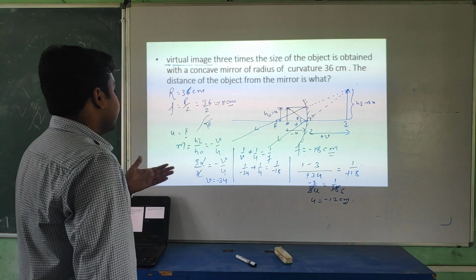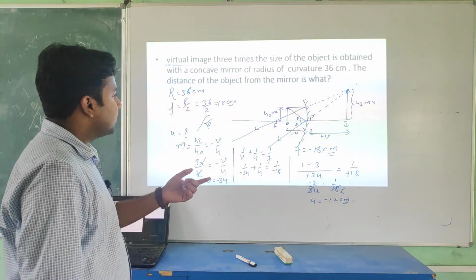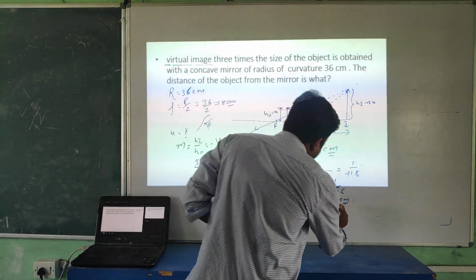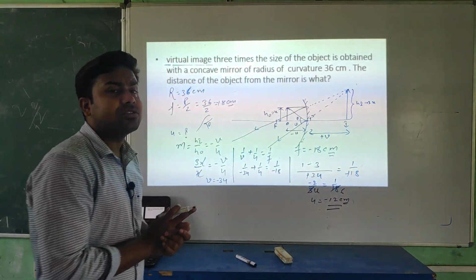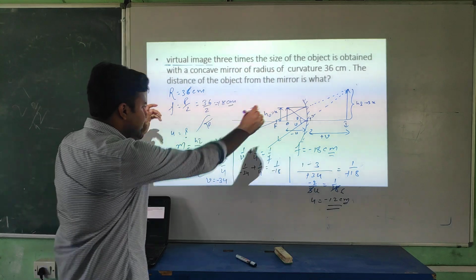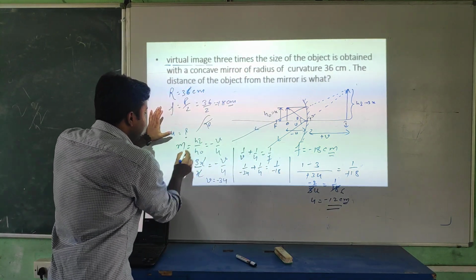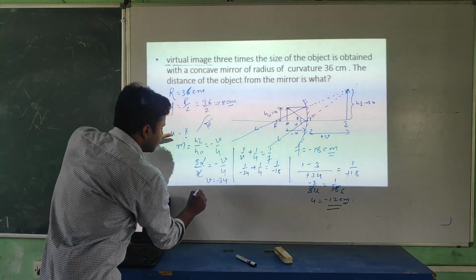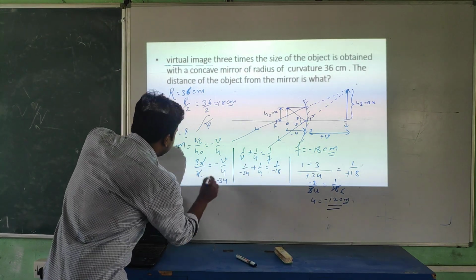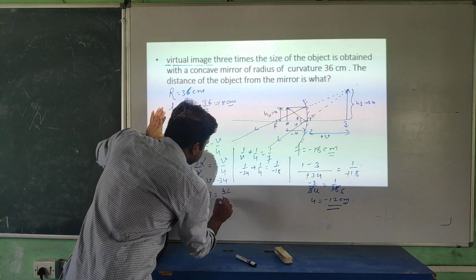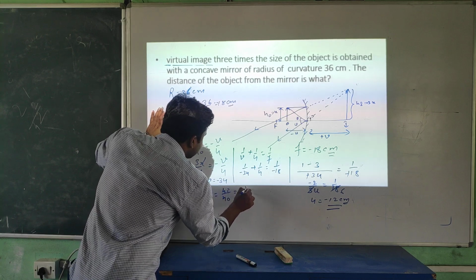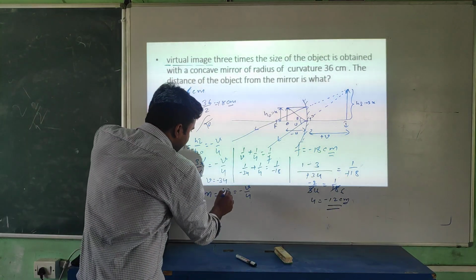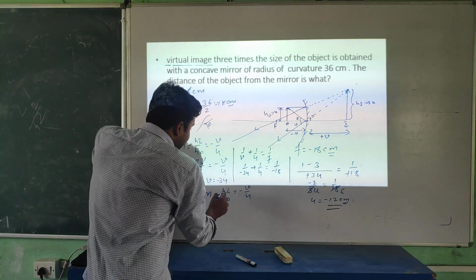Now we can also verify this. How will you verify your answer? Like you are getting the answer, is it correct or not? How will you verify? Look at this. We have the formula hi by h naught, and that's 3. So m equal to hi by h naught, that is equal to minus v by u. Okay, student. Now here, hi what?